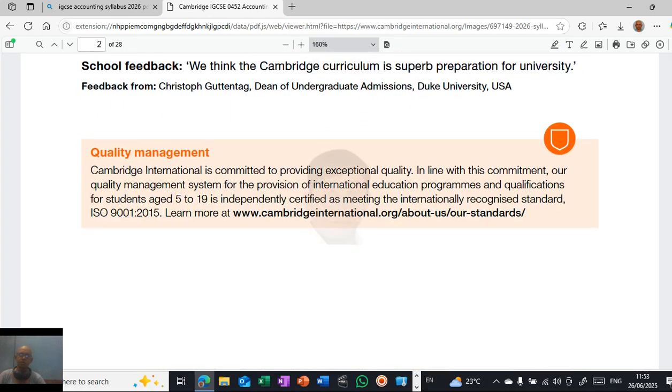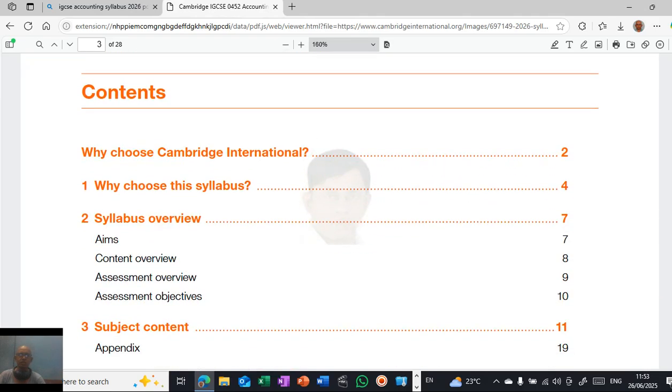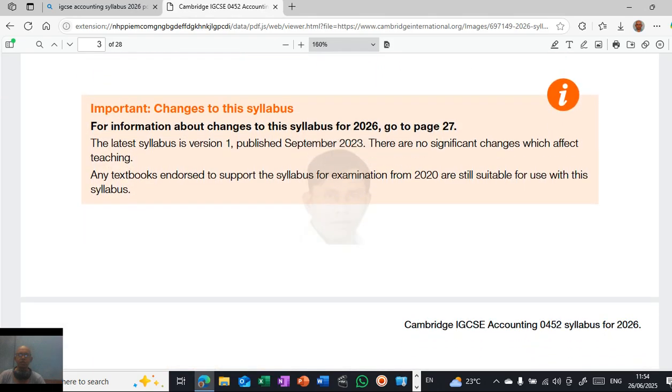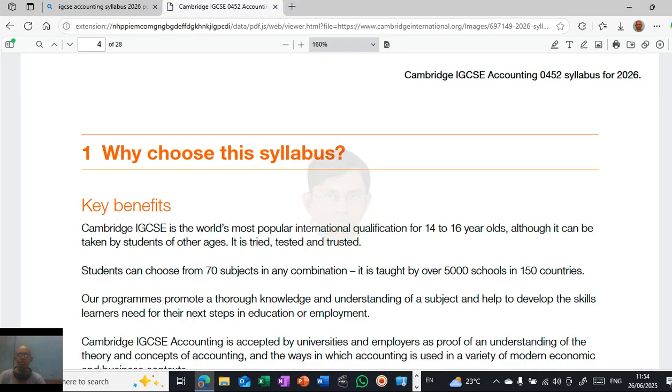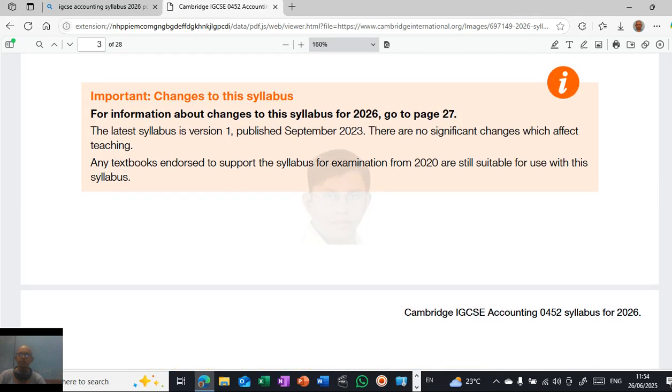So in the syllabus, you can see there may be small changes, so you need to be updated. You cannot take it for granted or just be lazy. So you can see here, what does it say? The latest syllabus version published 2020, no significant changes with the book teaching. Any textbook endorsed to support the syllabus for examination from 2020 is still suitable for use with this syllabus. See, it's a very important update.